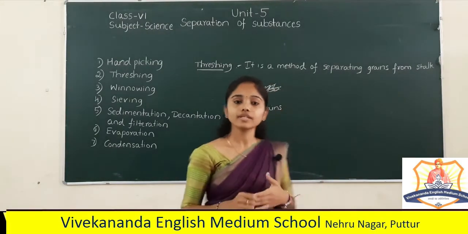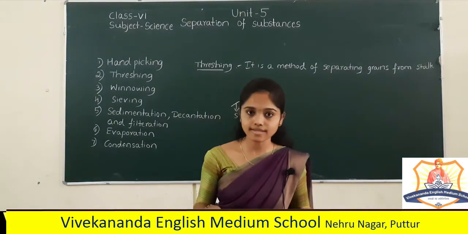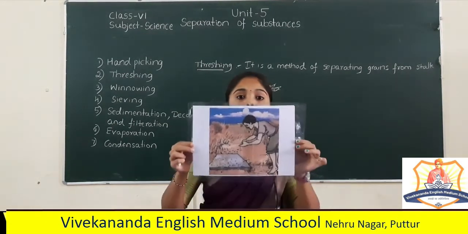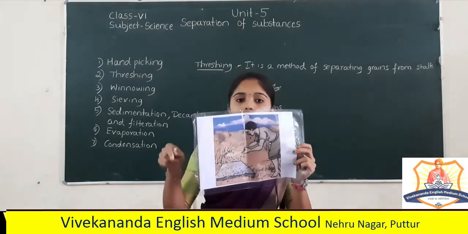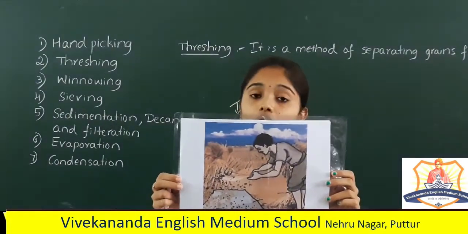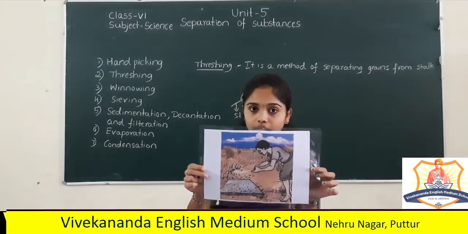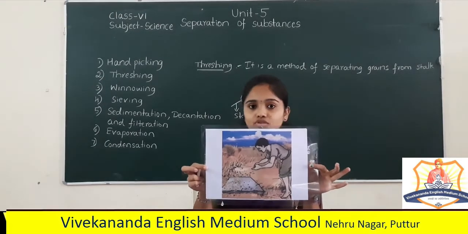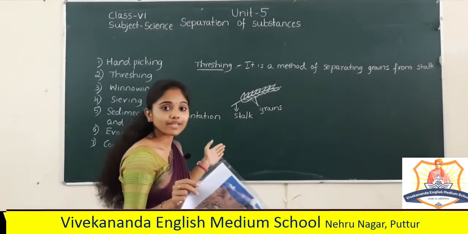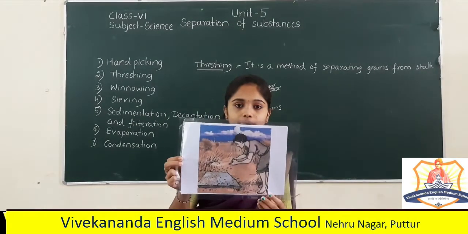After drying, the grains are separated from the stalk by beating the plant on a hard surface if it is in a small quantity. For a large quantity, machines called threshers are normally used. So this is threshing. What is threshing? It's a method of separating grains from the stalk. Okay.